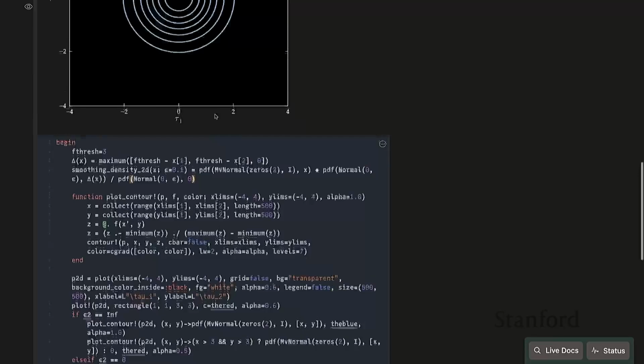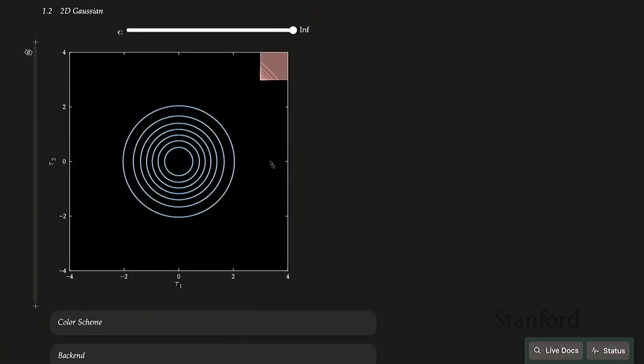Thanks. All right. See, this is a great ad for Pluto notebooks. The code's right there, as messy as it might be.